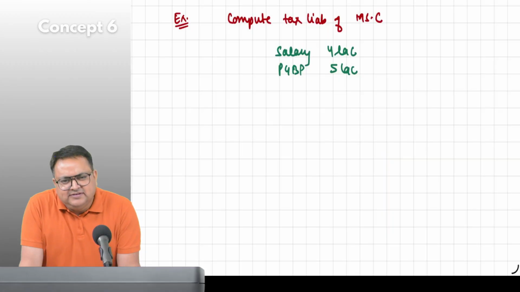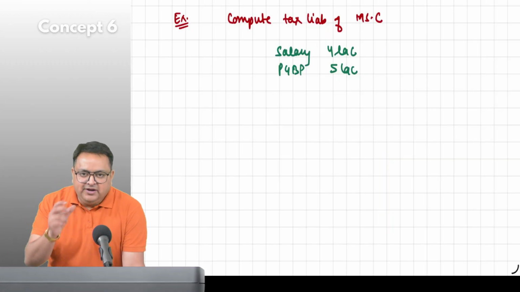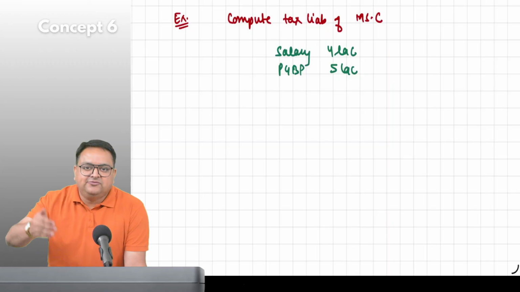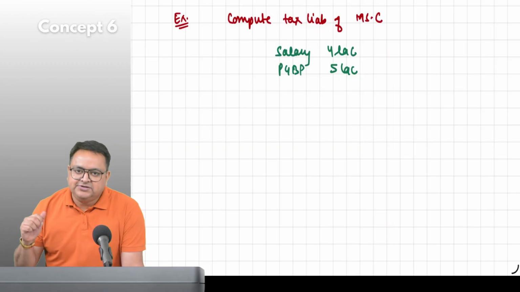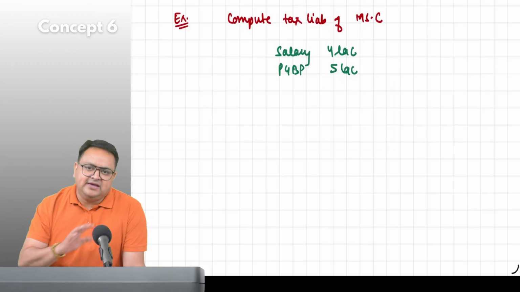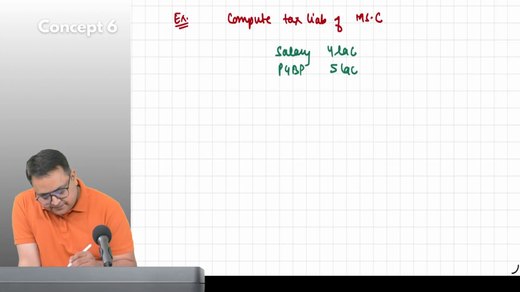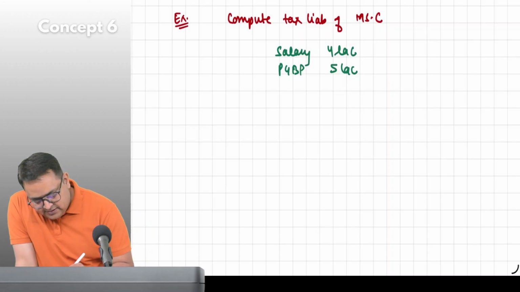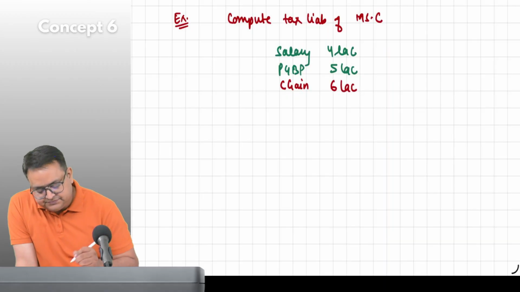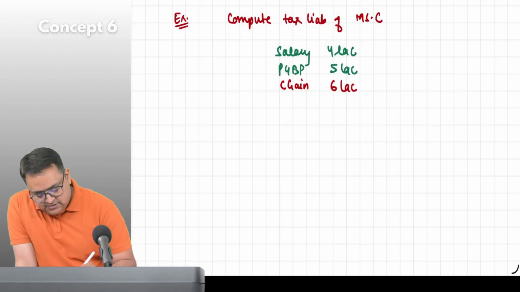Very nice. Business income, profession income. The full name is profits and gains from business or profession. Either business or profession, same nature. So her PGBP is 5 lakh. Her capital gain is 6 lakh. Her 112A is 6 lakh.